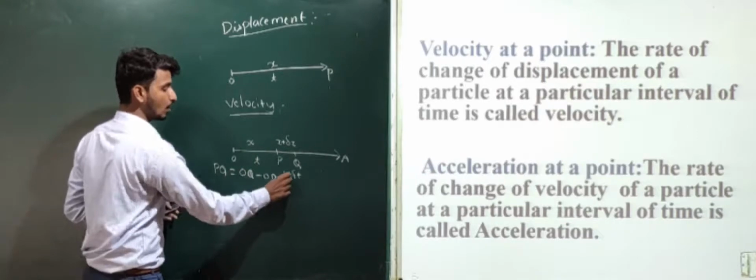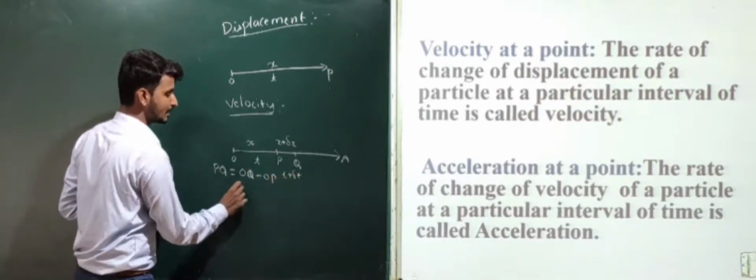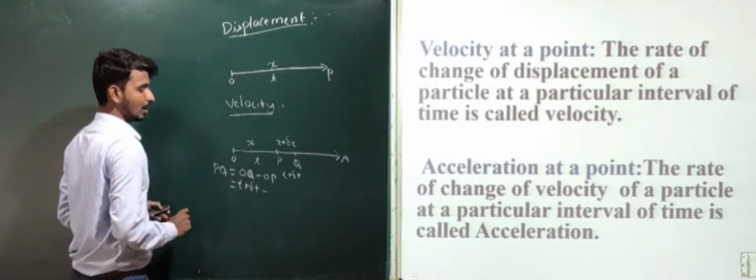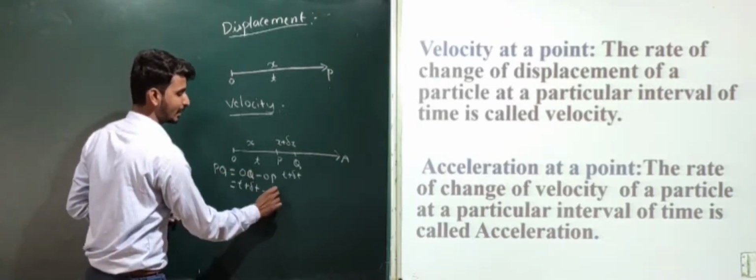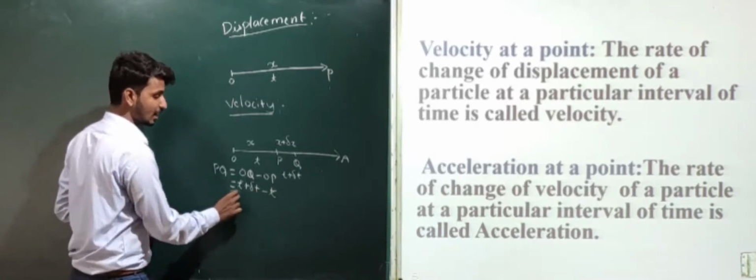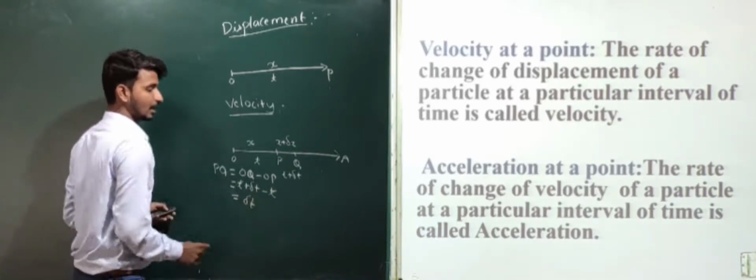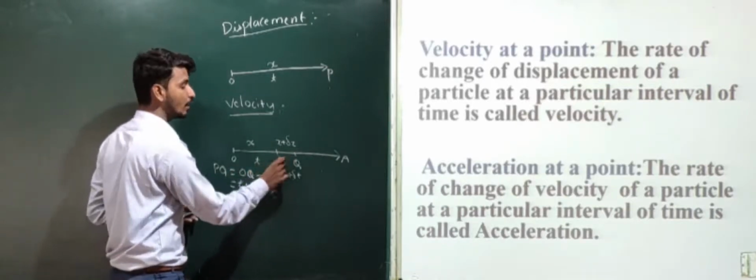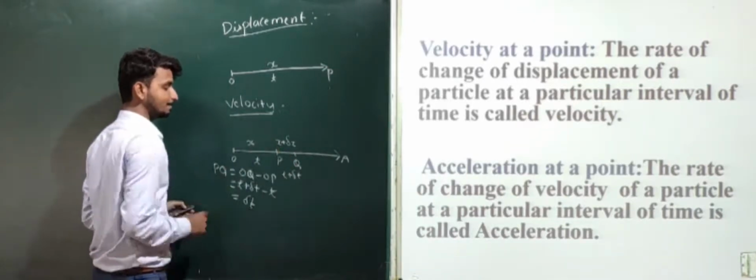Here what is OQ? O to Q, the time taken is t plus delta t, and OP is t. Here plus t and minus t get cancelled, remaining is delta t. So the time taken by the particle to reach from P to Q will be delta t.